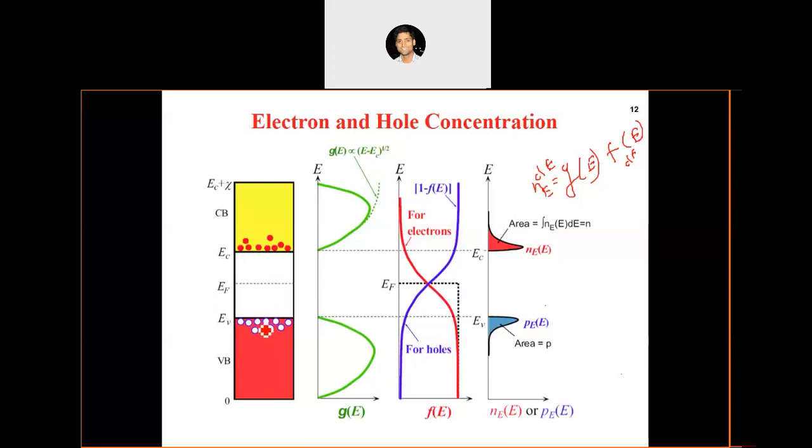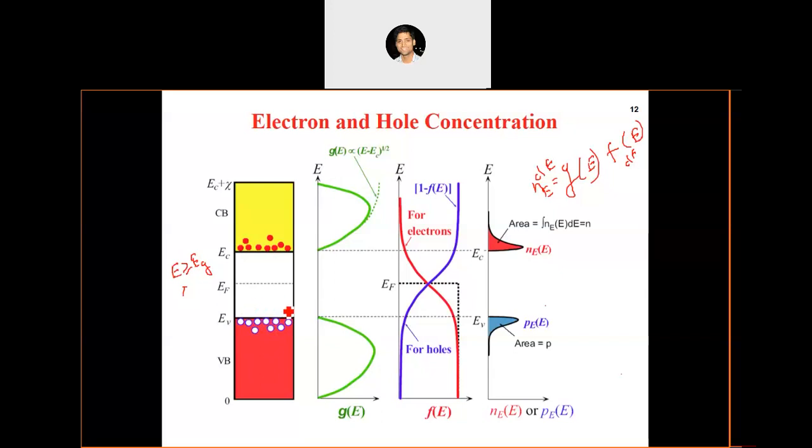In this case, there will be no movement of electrons unless the energy you are providing is greater than or equal to Eg, the band gap. Then only there will be any excitation of electrons. Otherwise there will be no excitation.